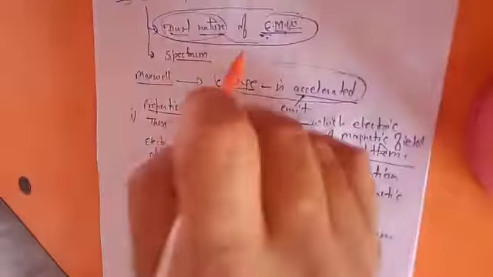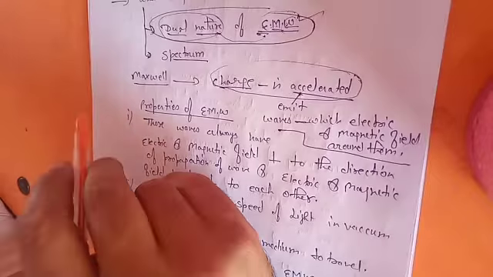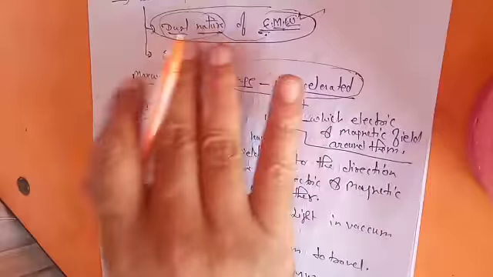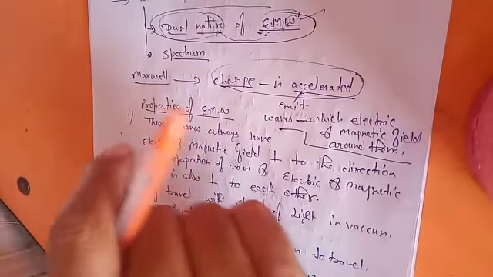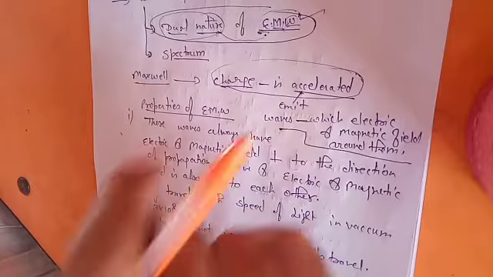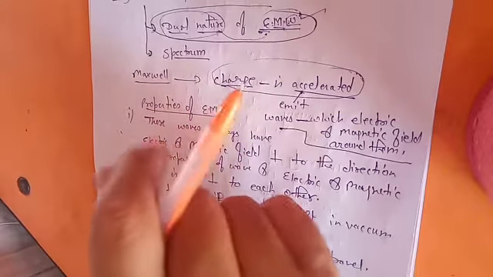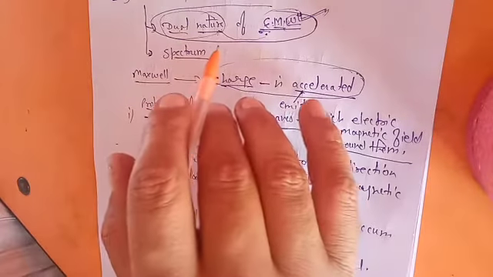Today I want to discuss with you the dual nature of electromagnetic radiations or electromagnetic waves, that in some cases we have to consider it a particle, in some cases a wave. So this phenomenon cannot be explained on the basis of the Rutherford model. Whatever model structure of the atom he has given, he is not able to explain this duality concept at that time. So that's why we need another model. Okay, so today we have discussed that much, what the duality concept is.